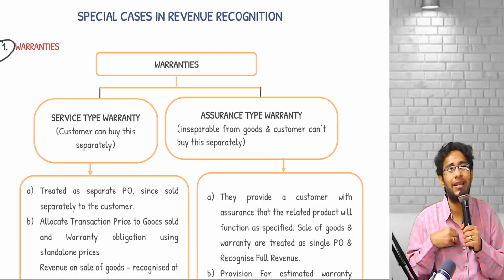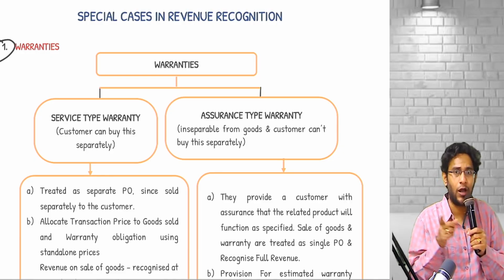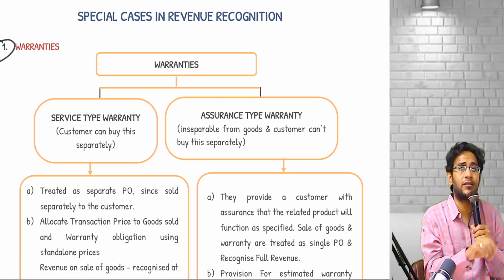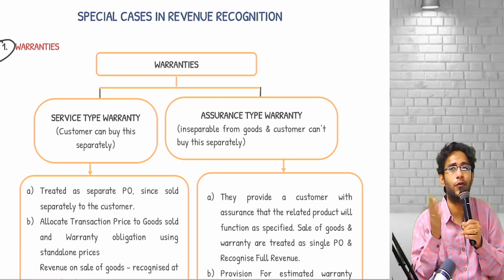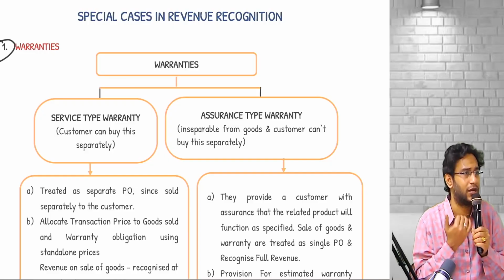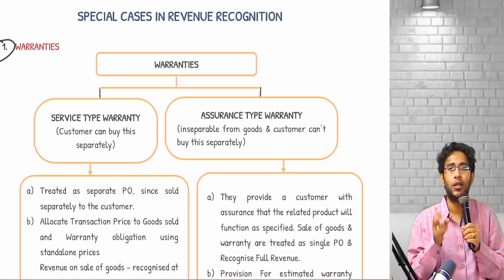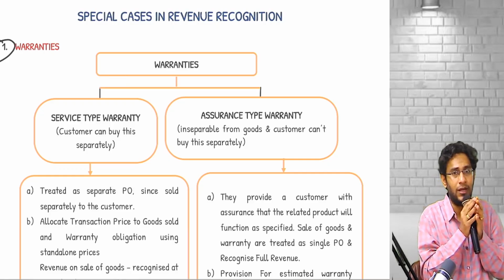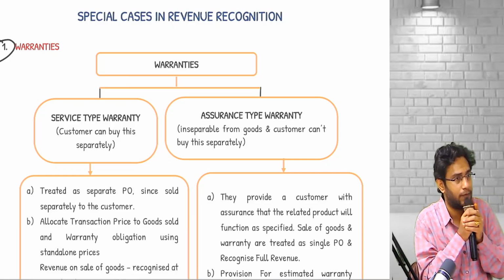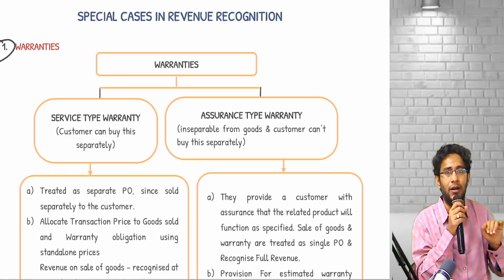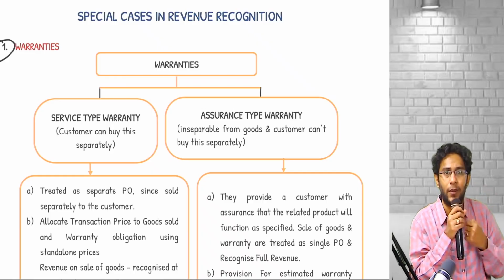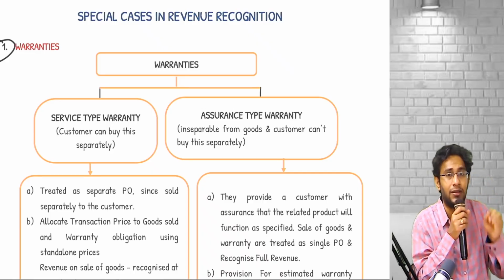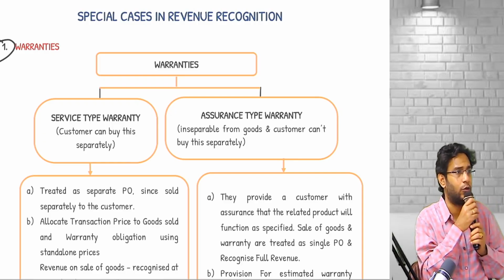So what is this seller doing? He is selling product along with 1 year warranty that is not separable. But he is also selling extra 4 years additional warranty. 2, 3, 4, 5 years are also covered, provided the customer pays extra money. So there are two types of warranties now. One is the warranty which is not separable, that is called assurance type warranty. The warranty which can be separated, where the seller is taking money and giving you a guarantee that if any problem is there, I will come and repair it, that is called service type warranty. There are two types of warranties.